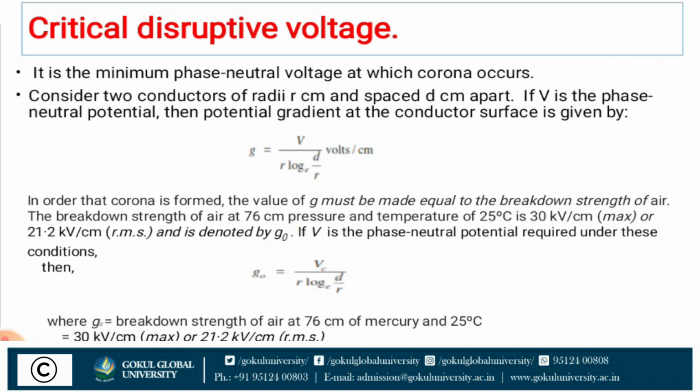If V is the phase to neutral potential required under this condition, then the potential gradient at the conductor surface is represented by G0 equals Vc by r log e d by r, where G0 is equal to the breakdown strength of the air at 76 centimeter of mercury and 25 degrees Celsius normal temperature. The value of G0 is 30 kV per centimeter for the maximum value and 21.2 kV per centimeter if we are taking an RMS value.